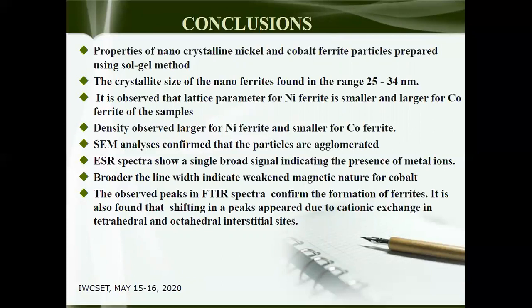SEM analysis confirmed that the particles are agglomerated. ESR spectra show a single broad signal indicating the presence of metal ions, and also a broader line width indicates weakened magnetic nature for cobalt. The observed peaks in FTIR spectra confirmed the formation of ferrites. It is also confirmed that the shifting in a peak appeared due to cationic exchange in tetrahedral and octahedral interstitial sites.